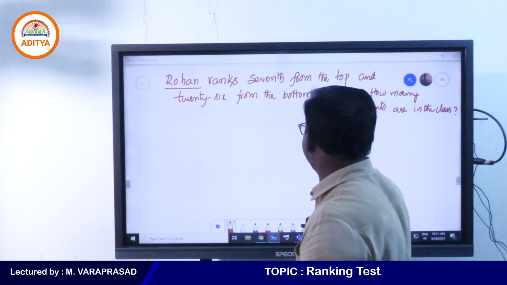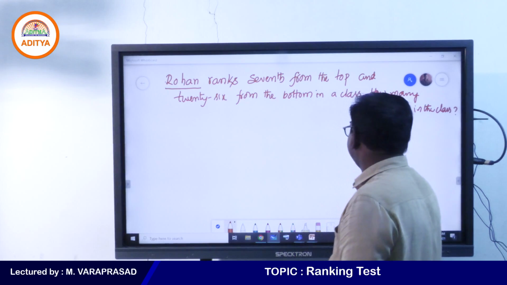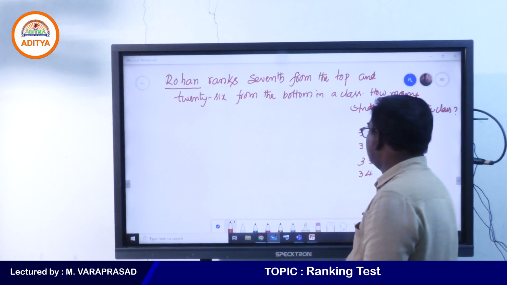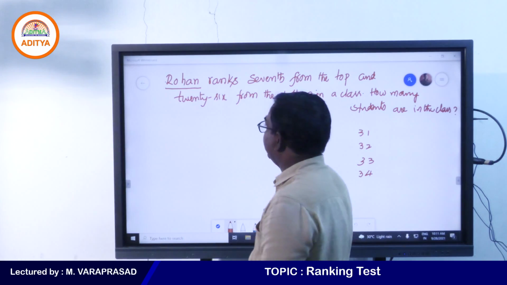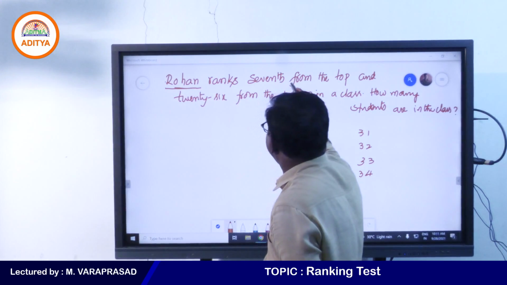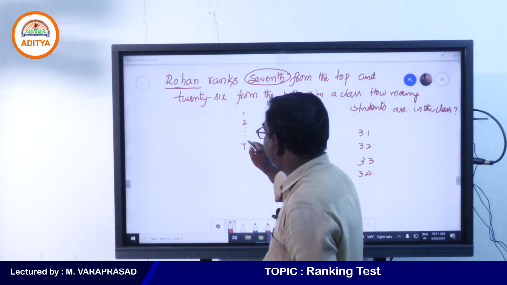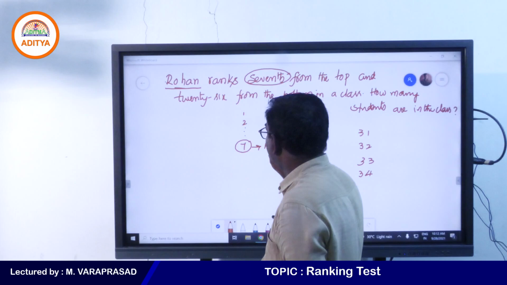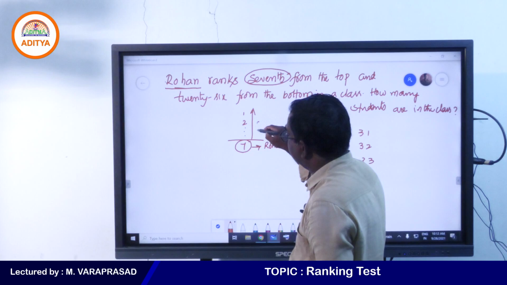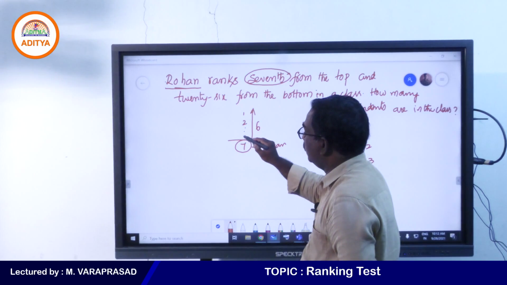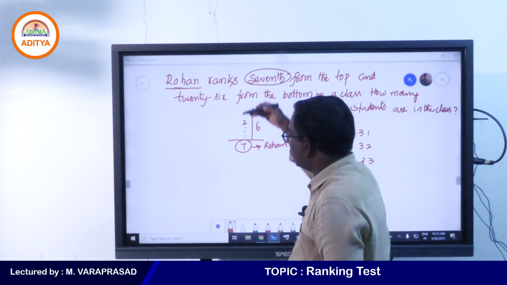If you want, I will give options. Option 1 is 31, option 2 is 32, option 3 is 33, option 4 is 34. If you see the ranking, Rohan ranks 7th from the top. Top means 1, 2, like that. If you go, the 7th rank belongs to Rohan, which means before Rohan 6 members are there: 1, 2, 3, 4, 5, 6.